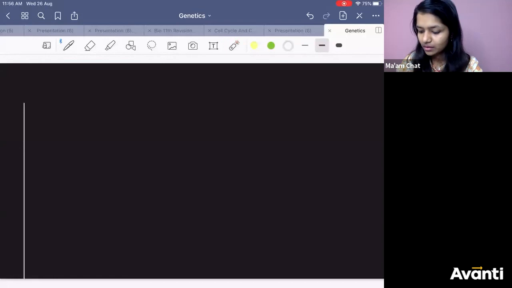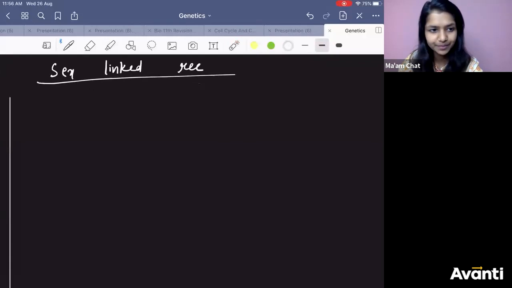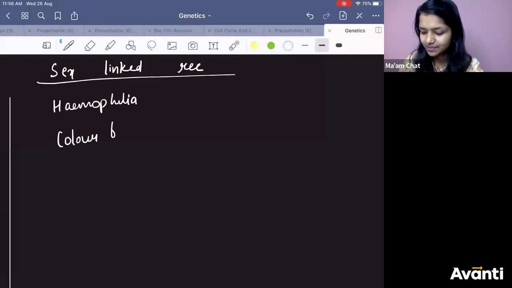Okay, now sex-linked recessive. Sex-linked recessive disease. Examples you want to remember? Examples like hemophilia, color blindness, ठीक है? Duchenne's muscular dystrophy.